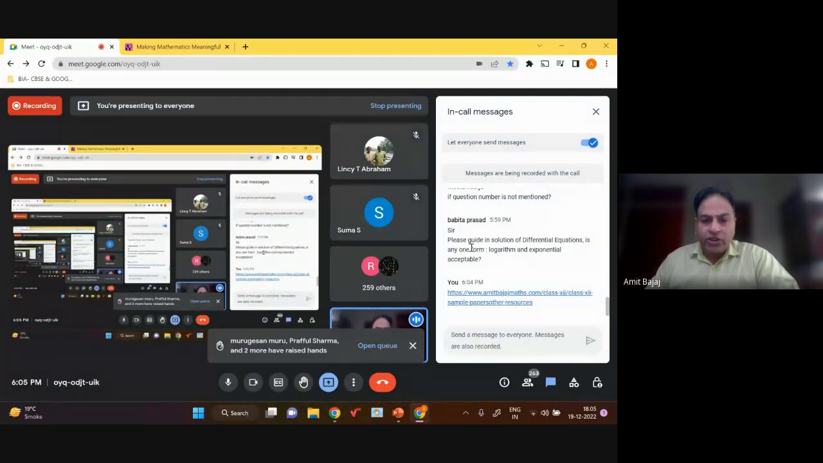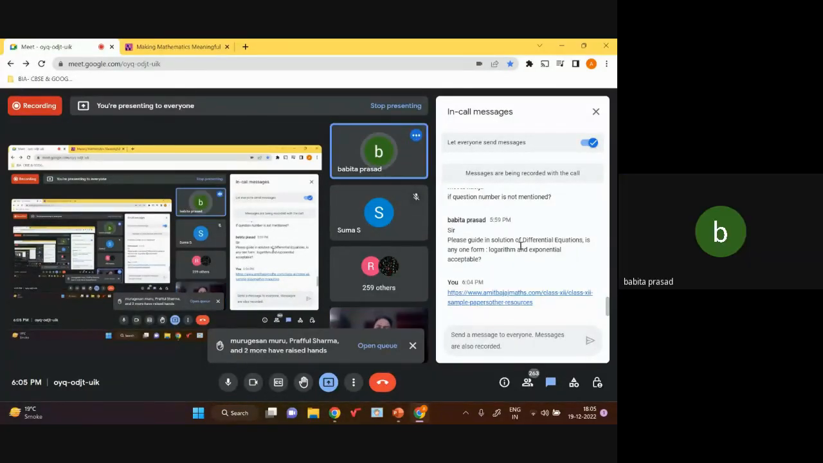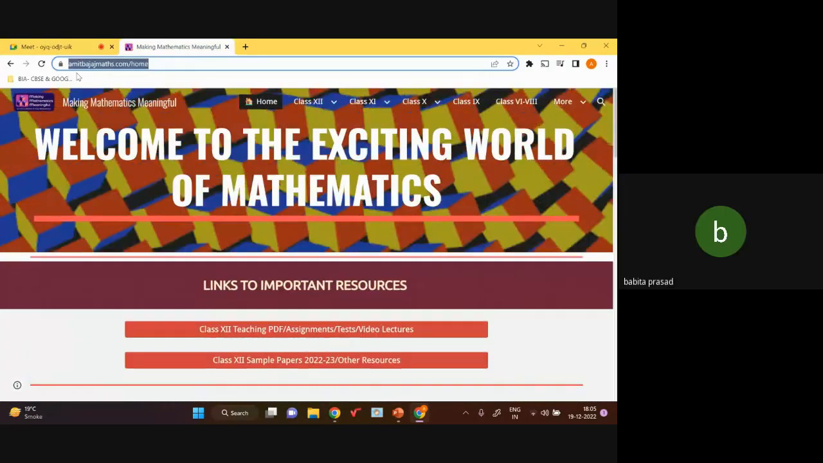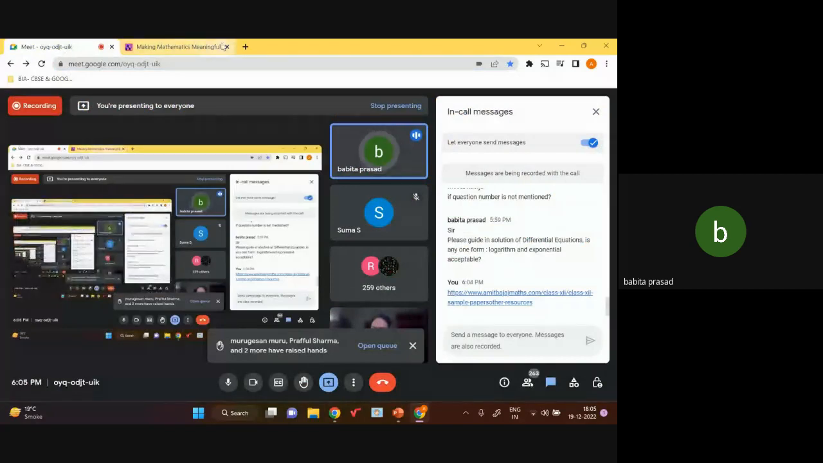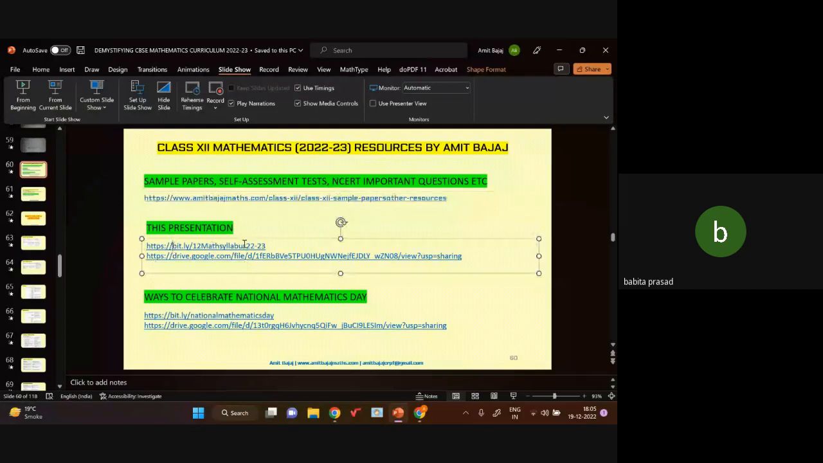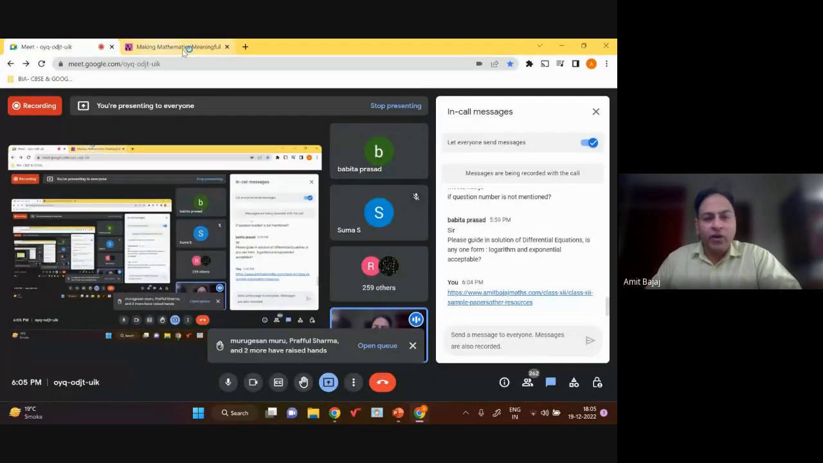Babita ji, I'm not getting your question. Please guide on the solution of differential equations. Is any one form of logarithm and exponential acceptable? Okay, yes, log C, taking C. That is okay. Plus C or log C can be taken. There is no problem in that. If both sides are log, I generally guide them to use log C. Is that okay? Yeah, that is absolutely okay.